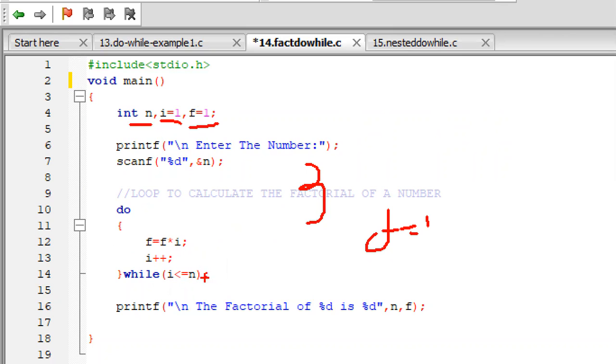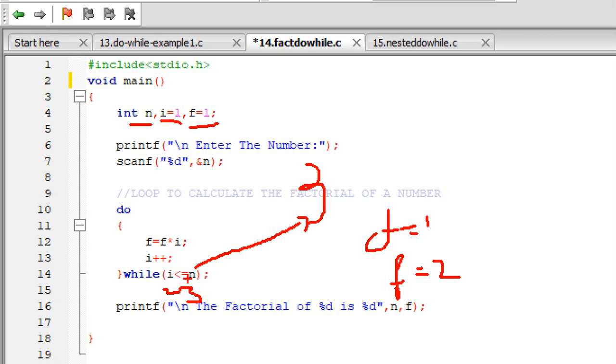2 less than or equal to n, the n value is 3. Okay, 2 less than or equal to 3. What will happen? Again, it will go to f equal to f star i. The existing value of f is 1, 1 into the i value 2, which is equal to 2. Now i plus plus, what will happen? i becomes 3 now.